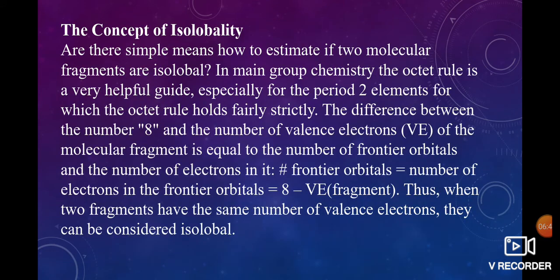By using the concept of isolability, how do we calculate if two molecular fragments are isolable? By using the octet rule. The octet rule is very important in isolability. The difference between the number 8 and the number of valence electrons of the molecular fragment is equal to the number of frontier orbitals.